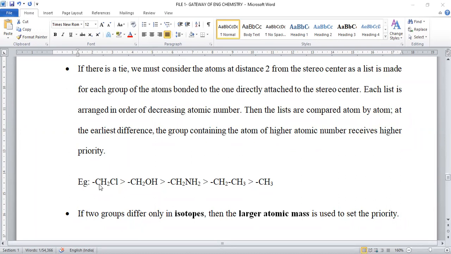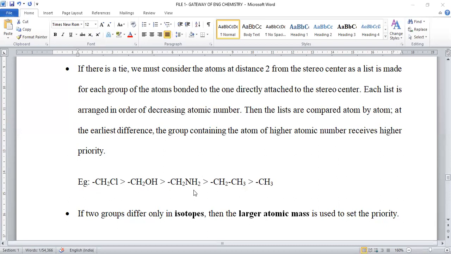If a carbon-carbon double bond is surrounded by carbon, again carbon, again carbon, again carbon, in this case it is not possible to predict which is one and which is two, because all are carbons only. In that case, we have to move to the next level, the next atom which is directly linked. Here, this carbon is attached to chloro, this carbon is attached to oxygen, this carbon is attached to nitrogen, and this carbon is attached to carbon.